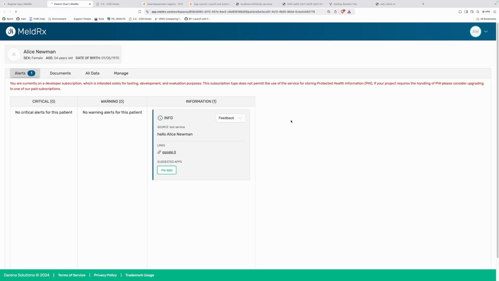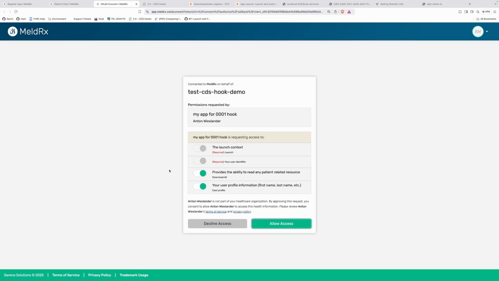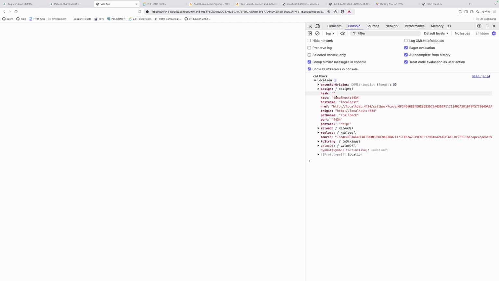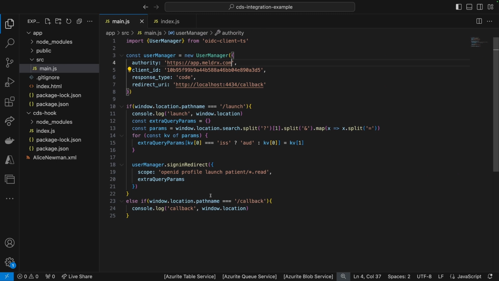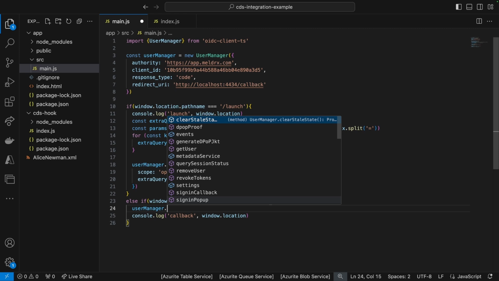So maybe to show you what this looks like from the beginning of the flow, you would open this, it would launch the application. You're getting to the consent screen. I would say allow access. And we're on the callback. So on the callback here, again, this is the location. You can see in the location here, I have the code and the scope, etc. I don't have to parse the callback the same way I parsed it with the issuer and the launch. The beautiful thing here is that the user manager should take care of this.